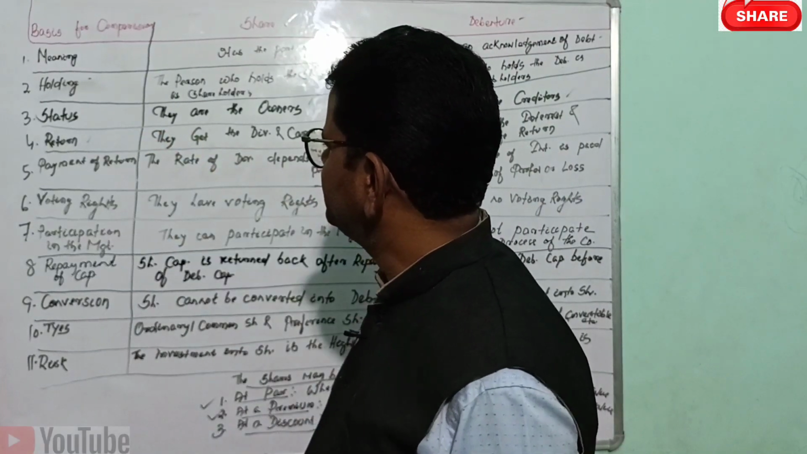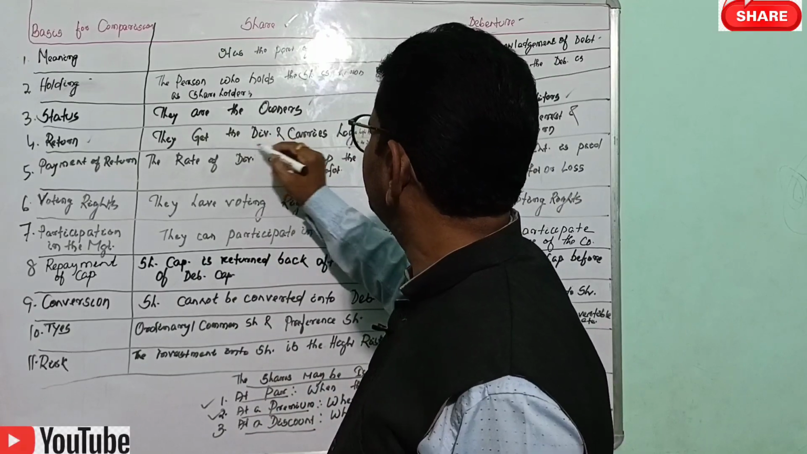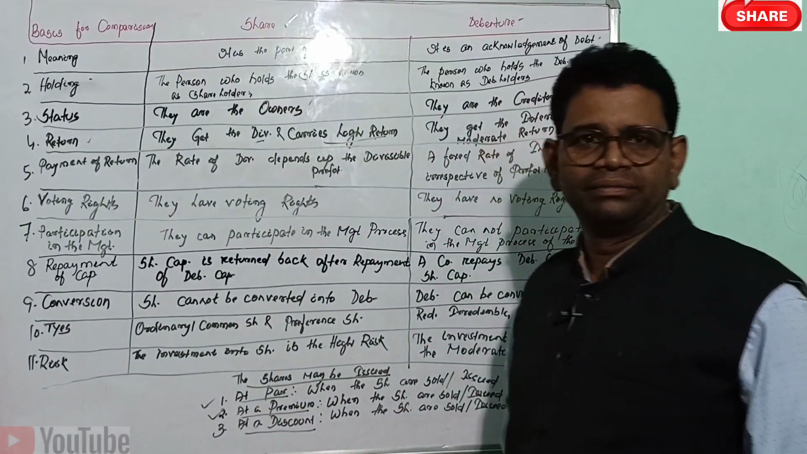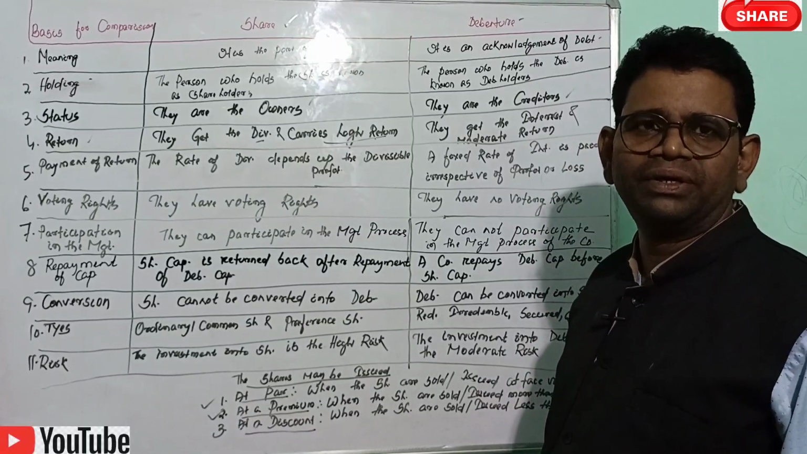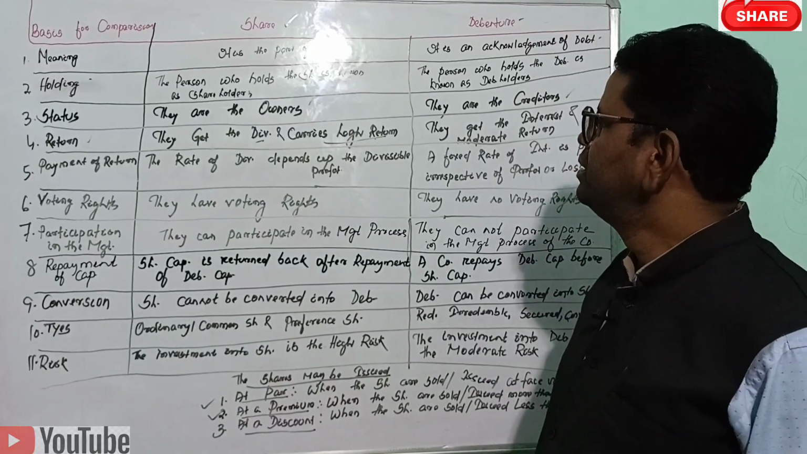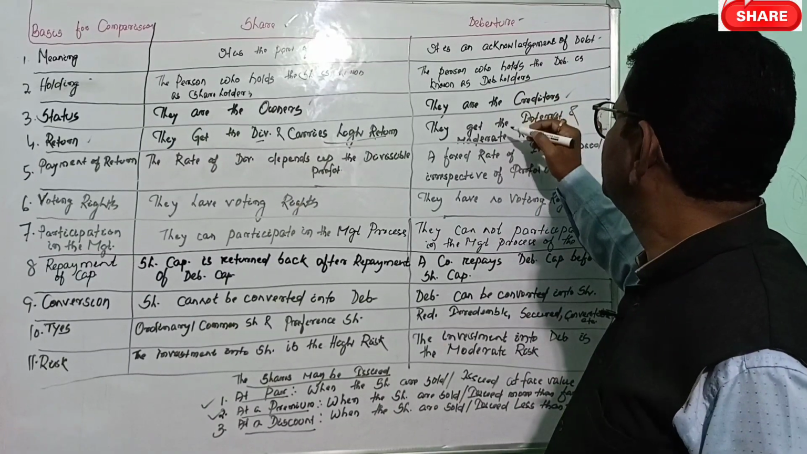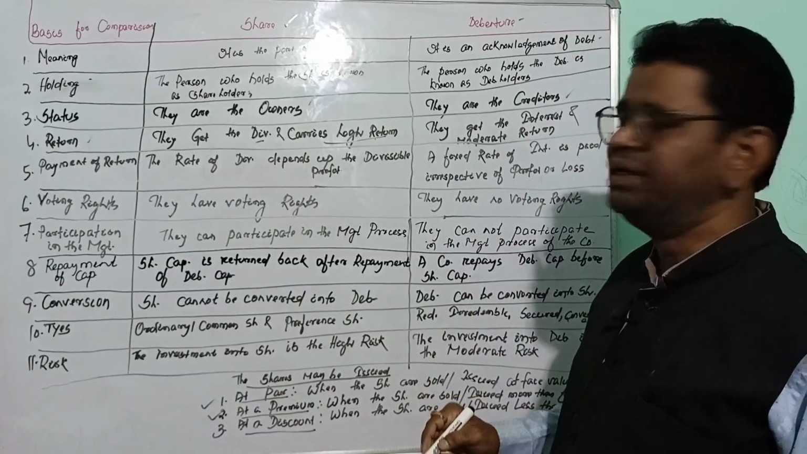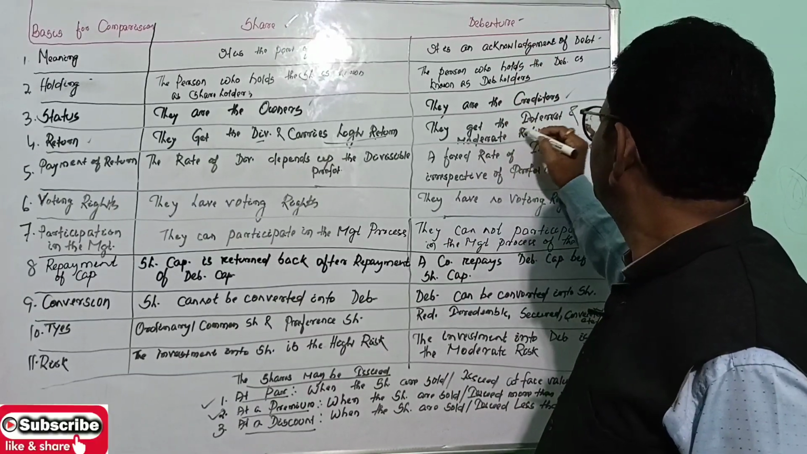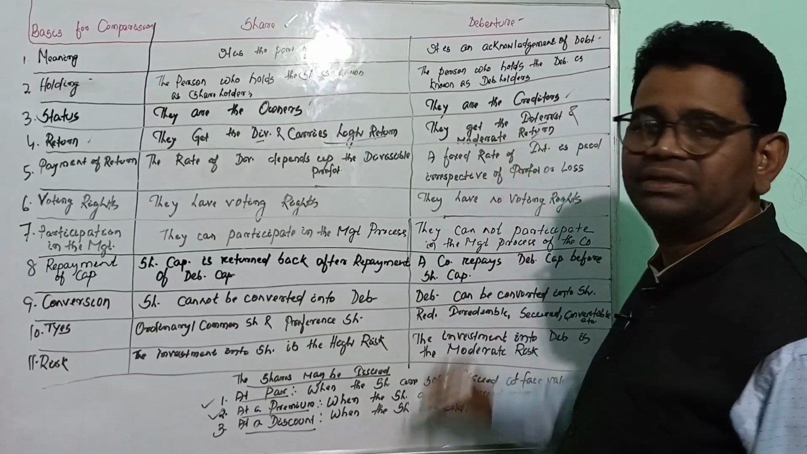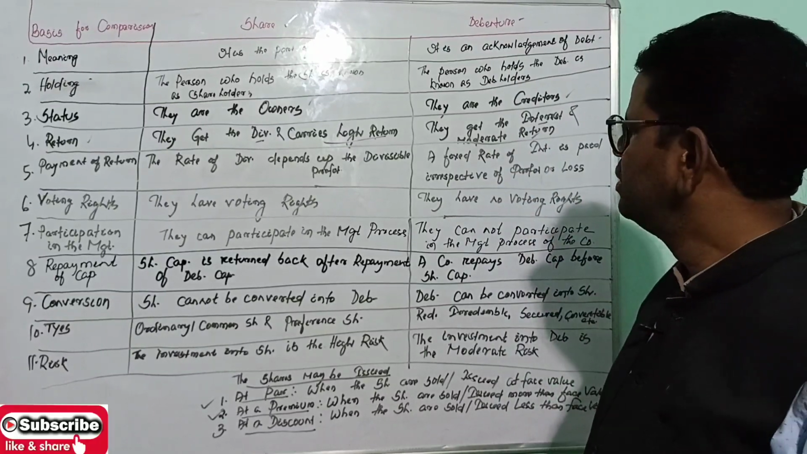Next one, fourth one, is the return. The shareholder gets the dividend and carries a high return. Dear friends, you have to remember, shareholders get the dividend, whereas the debenture holder gets the interest, and it's also a moderate return. Moderate return means it's not high and it's not low.